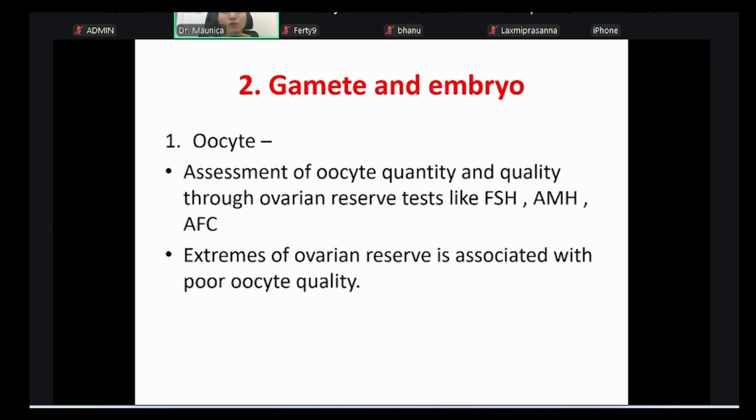Now we'll come to the oocyte. How do you assess the oocyte quantity and quality? We can do certain tests like FSH, AMH, and look for the AFCs. The extremes of ovarian reserve, somebody with a very low ovarian reserve or somebody with high AMH like PCOD, both can have a compromised oocyte quality. That's how we are trying to derive some information about the oocyte quality. Outright, it doesn't mean all the PCO people have poor quality oocytes, or all the ladies who have low reserve will have poor quality oocytes. That is not what I mean. But probably we have to look into these factors as well.